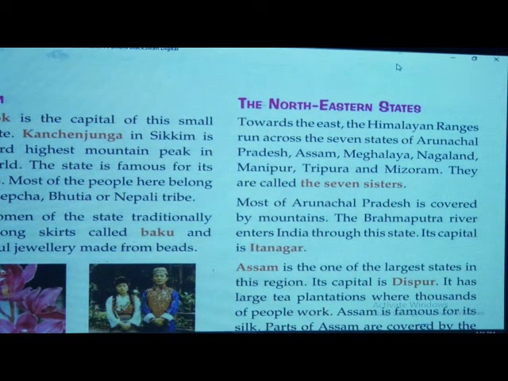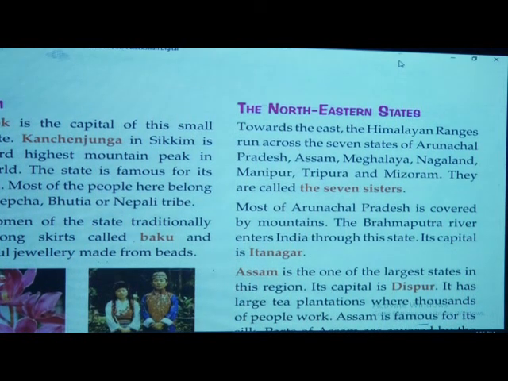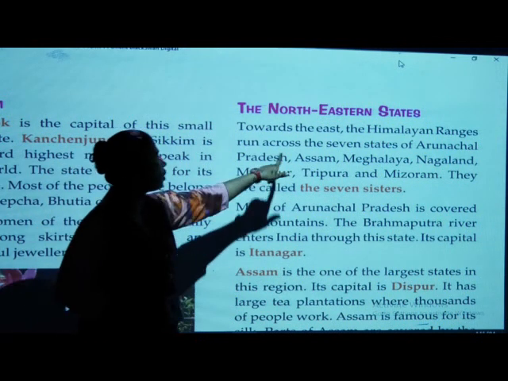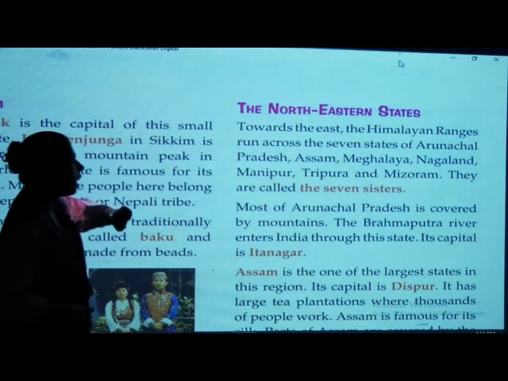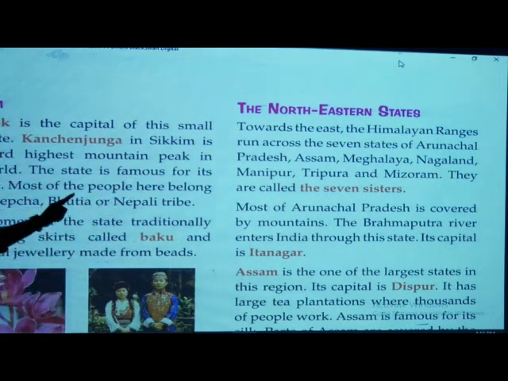Yes, they are Arunachal Pradesh, Assam, Meghalaya, Nagaland, Manipur, Tripura and Mizoram. They are called the 7 sisters. Once again I will repeat: Arunachal Pradesh, Assam, Meghalaya, Nagaland, Manipur, Tripura and Mizoram. They are called the 7 sisters.